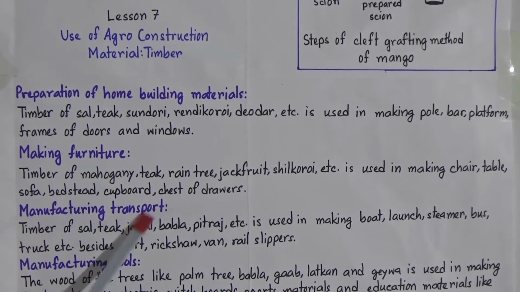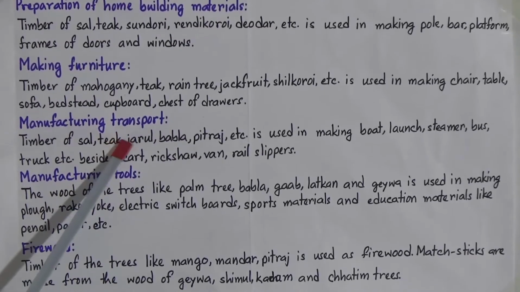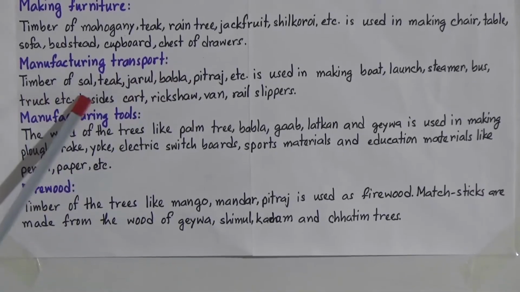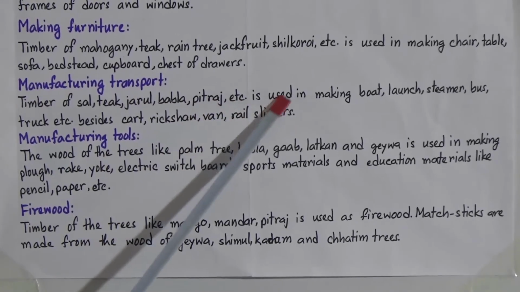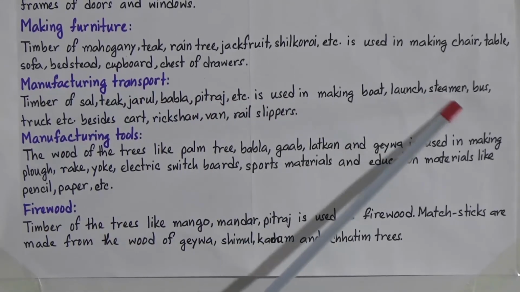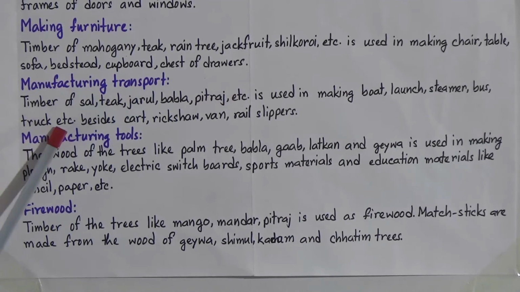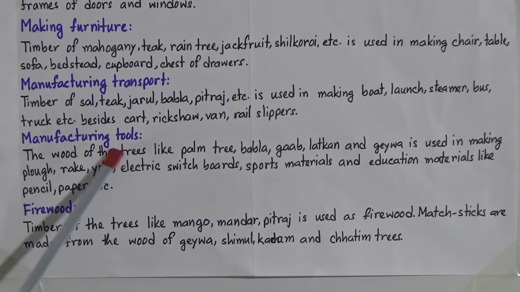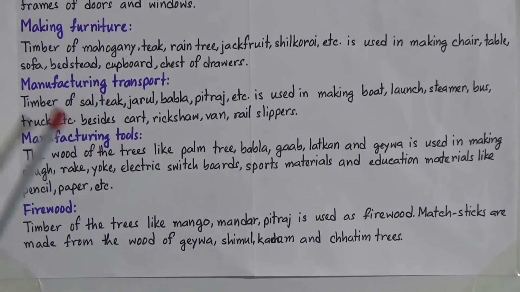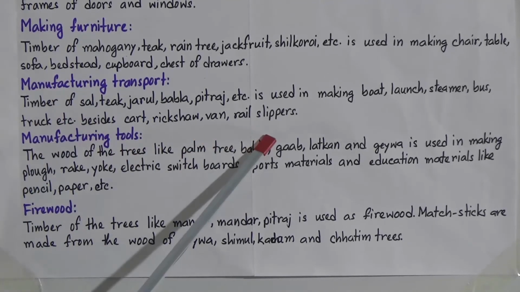And for manufacturing transport we can also use the timber of trees. Timber of sal, teak, jarul, babla, pitraj, etc. is used in making boats, launches, steamers, buses, trucks, etc. Besides, cart, rickshaw, van, rail sleepers, etc. So we can make carts, rickshaws, vans, rail sleepers, and boats, launches, steamers, buses, trucks, etc. from the timber of these trees.